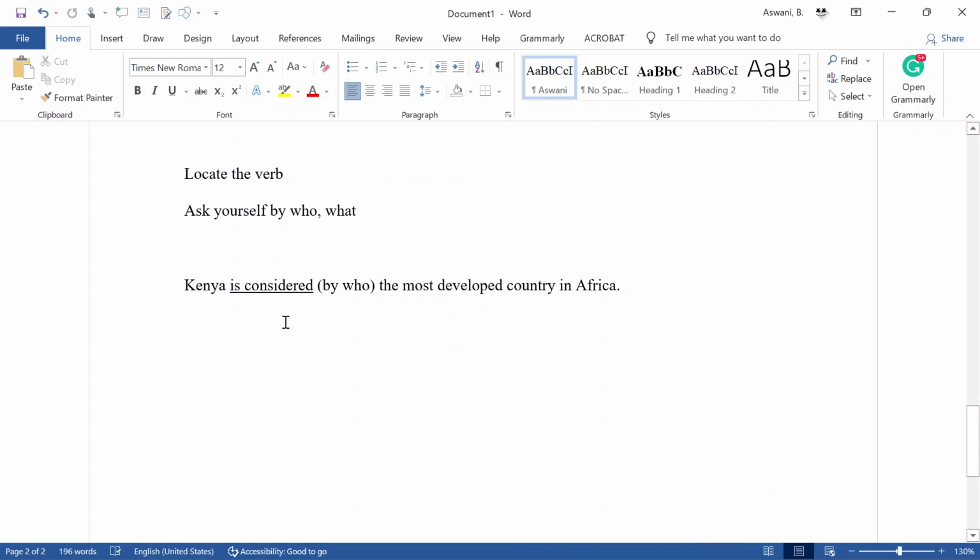So you need to stop there, go back to where you found that statement, look for the person involved, okay? And then introduce that person in that sentence, making sure that that person starts that sentence. You start with that person, that subject, because if you just put "by" here, you will still be speaking in passive voice, okay? So that is all about passive voice.